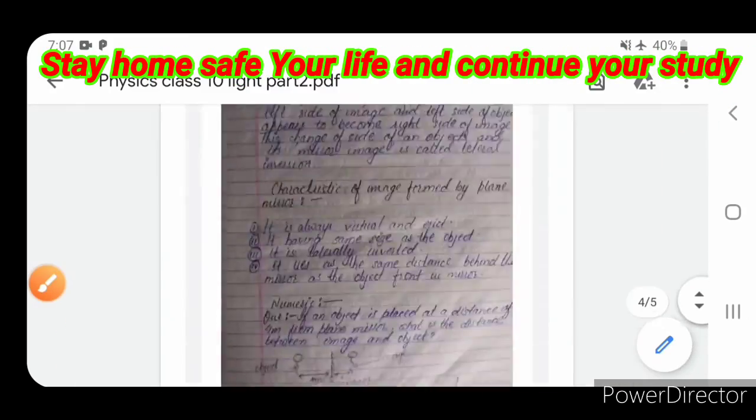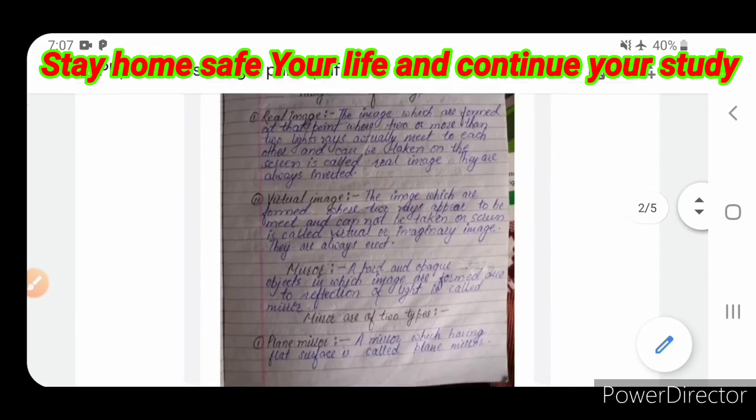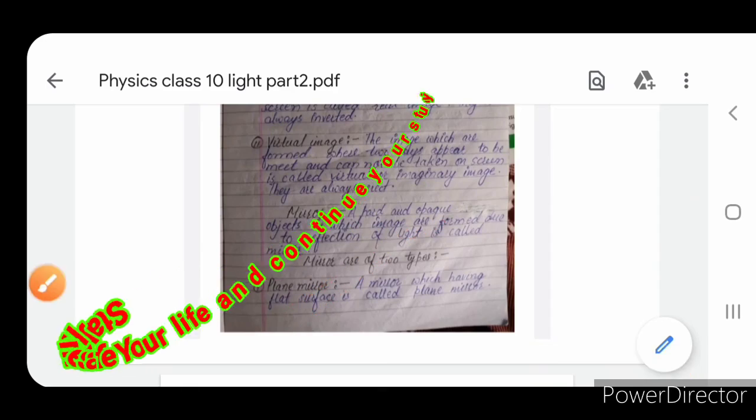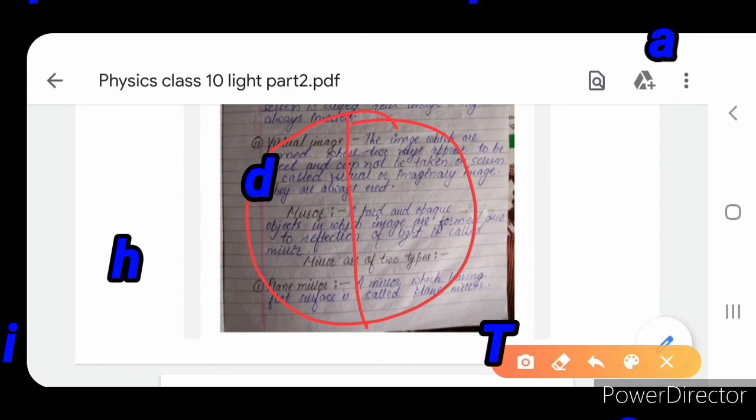So today we have discussed in detail about the plane mirror, and in the next video we shall discuss the spherical mirror, our second type. What is a spherical mirror? Actually, a spherical mirror is a part of a sphere. In the next video we shall discuss it.